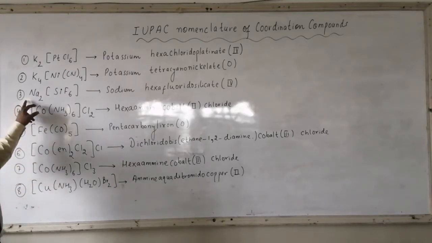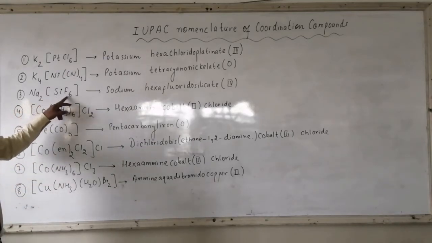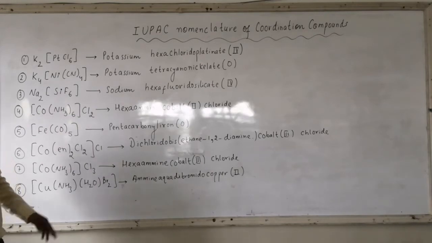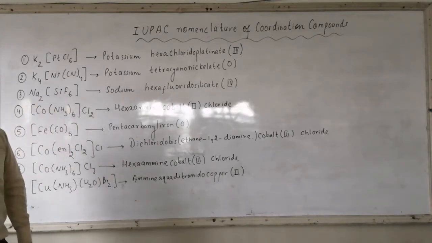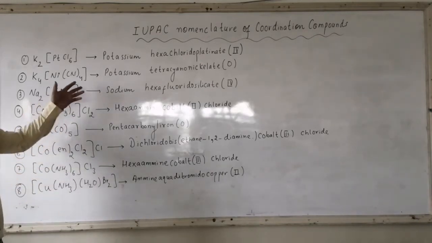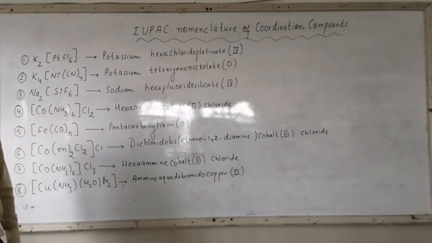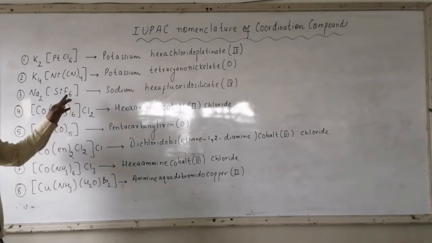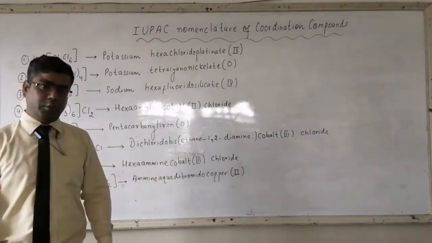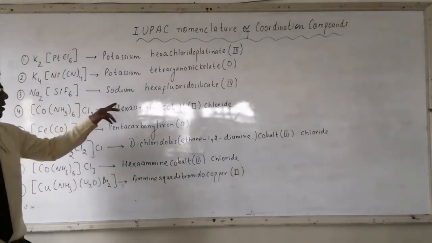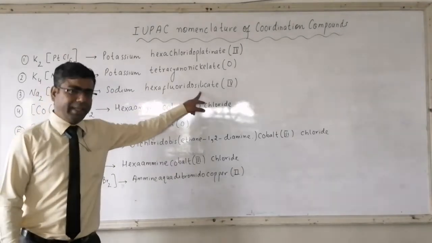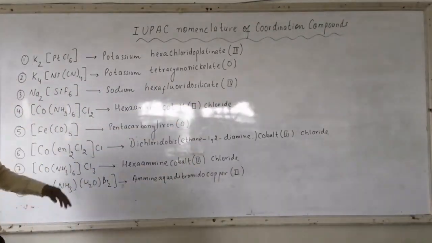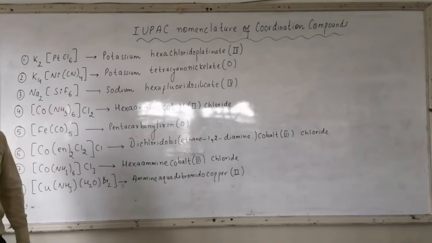Then number 3, Na2SiF6. Again the counter ion is positive. It means there will be a negative charge over the complex ion. The counter ion is sodium, so this is sodium. For F we write fluorido, repeated 6 times, so it is hexafluoridosilicate, in bracket the oxidation state of Si is 4.